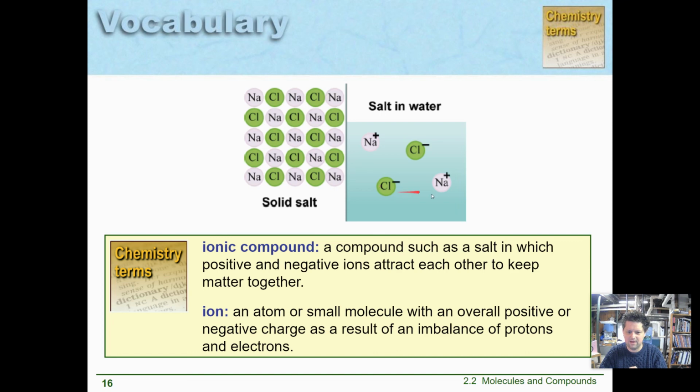The thing about ionic compounds is that if I put them in water, they tend to dissolve, and these bonds create ions in the solution. So an ionic compound is a compound such as a salt in which positive and negative ions attract each other to keep the matter together. An ion is an atom or small molecule with an overall positive or negative charge. We're going to get into ions a little bit later. For now, just know that they exist, and they have a little bit of a charge, like a magnet, positive or negative, and opposite charges are going to attract.